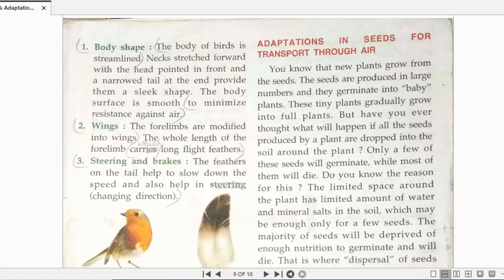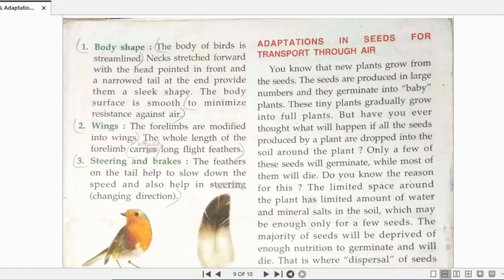If all the seeds fall at one particular place just below the plant only, then what will happen? All the seeds will start germinating over there only, in that limited region only. Then what will be the future of such plants which get germinated in that limited portion?